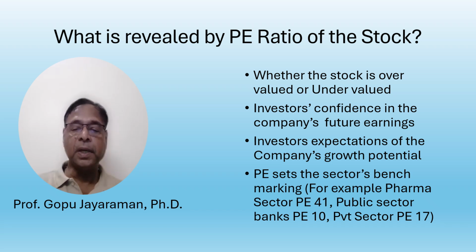Normally the PE ratio sets sector and industry benchmarks. For example, recently if you see the pharmaceutical companies' price earning ratio, it is very high. The average Indian pharma sector's PE ratio is 41, whereas for public sector organizations, particularly government banks, the PE ratio is just 10.